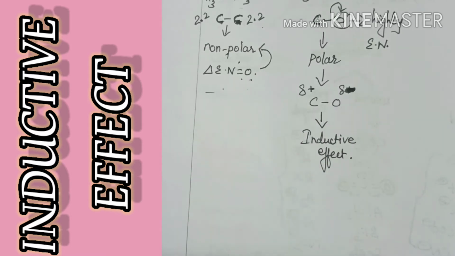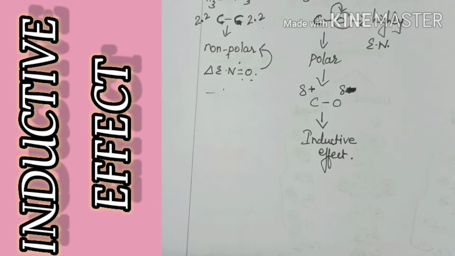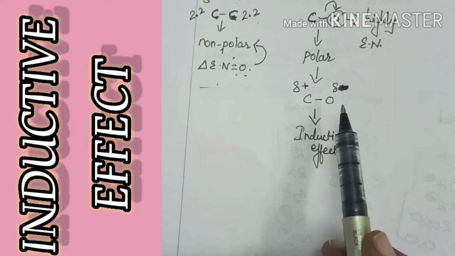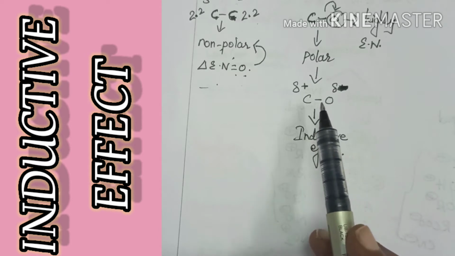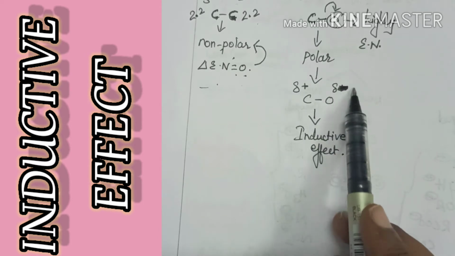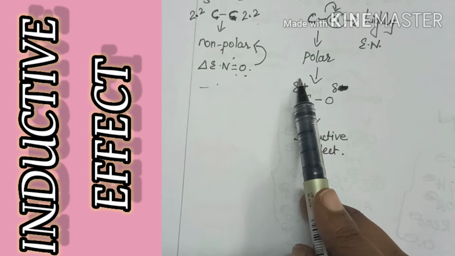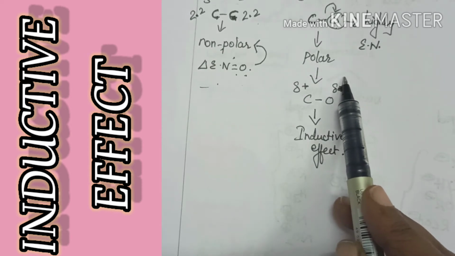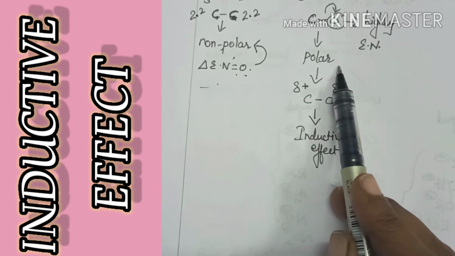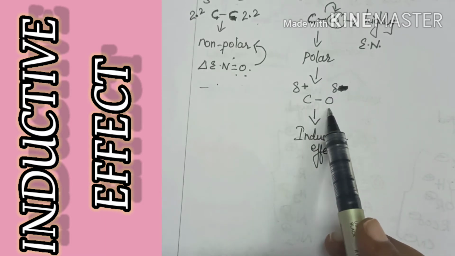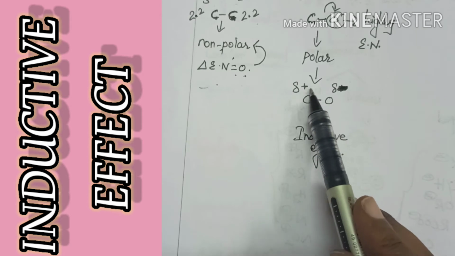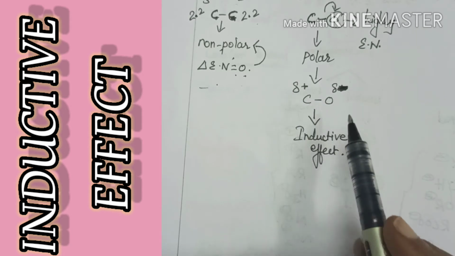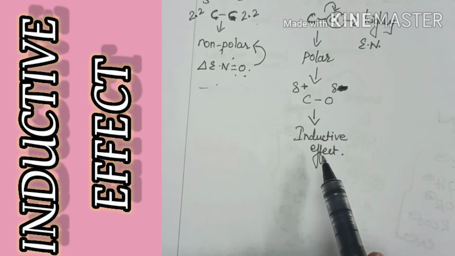Therefore the inductive effect is a displacement effect, and this effect represents the ability of a particular atom or group to either withdraw or donate electron density to the attached carbon. Hence it can either withdraw the electron density or it can donate the electron density to carbon. So this is known as inductive effect.